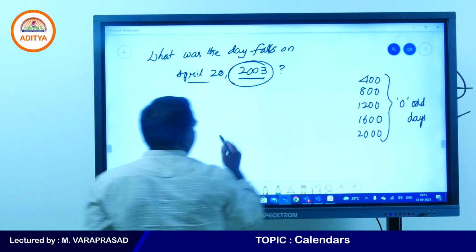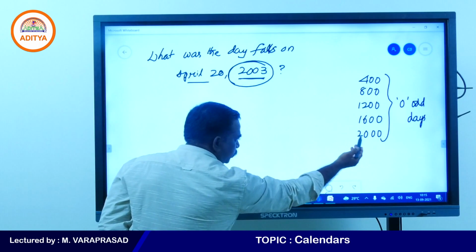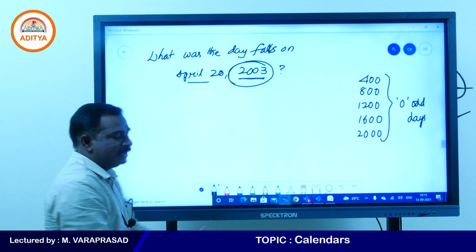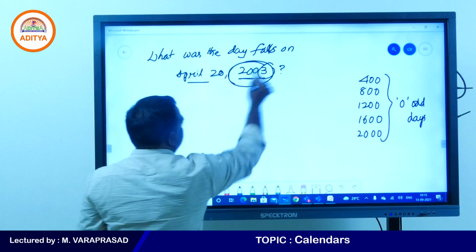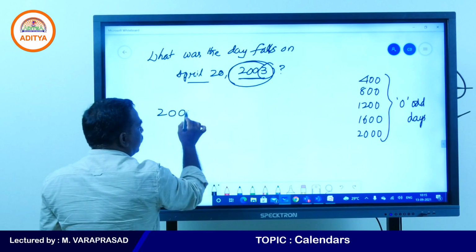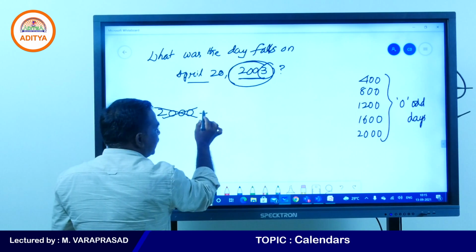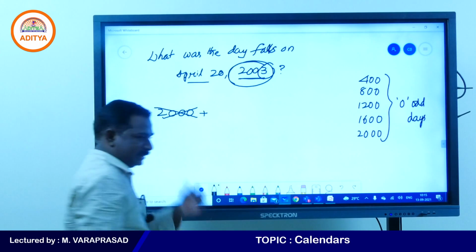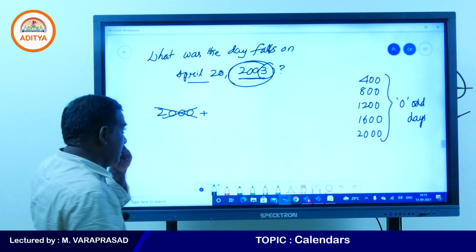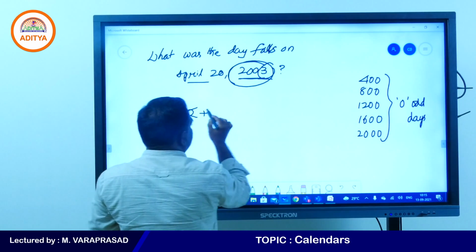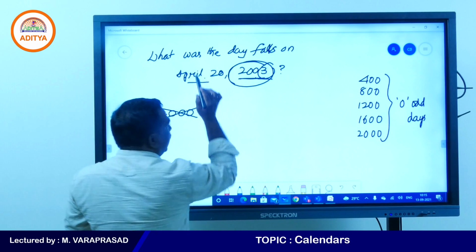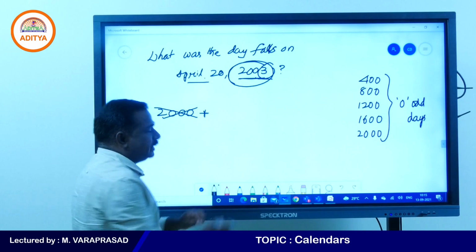Take 2003. What is the nearest leap century? You need to find 2000. So, no need to write 2000. Still 3 years are there. No need to write 2000, not required at all, because up to 2000 years we have 0 odd days. Now, how many years are still there? 3 years are there. Third year date we are finding, it means 2 years are completed.